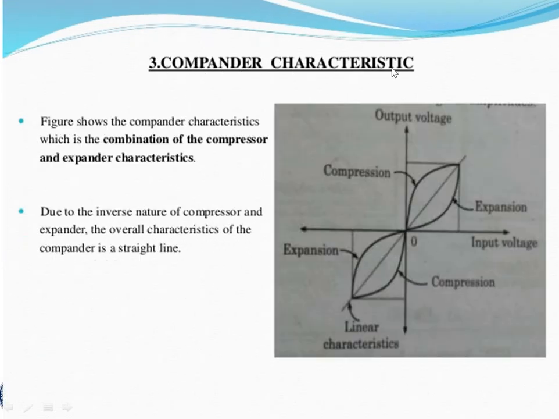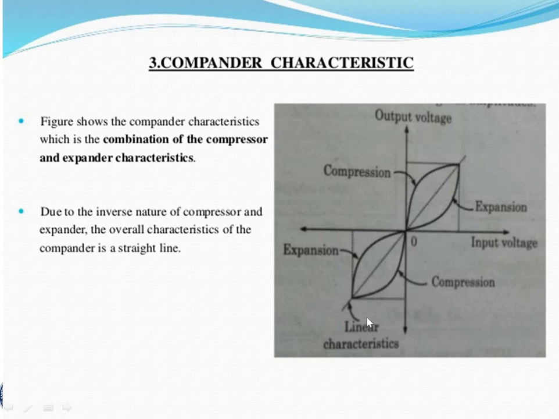So finally, compounder characteristics. In this graph, there are three parameters. One is the compressor, second is the expander, third is the compounder. Here the compression graph will look like this in the negative direction. That means compression.